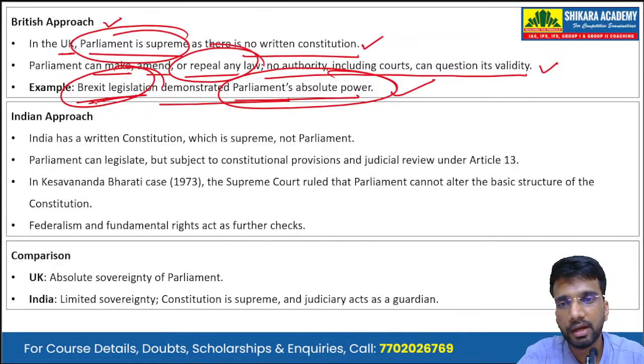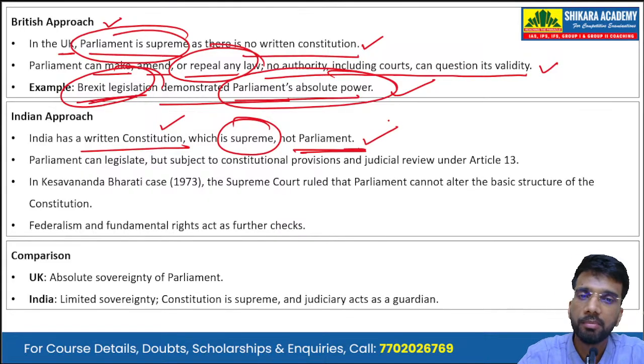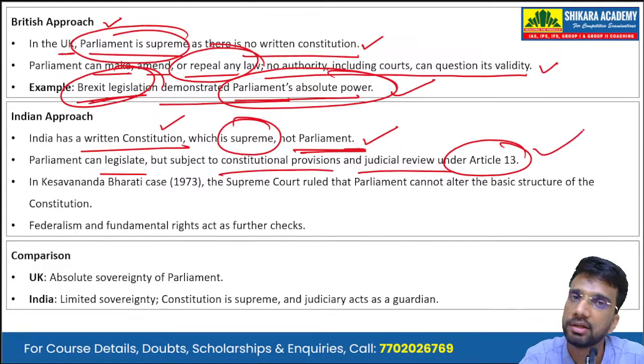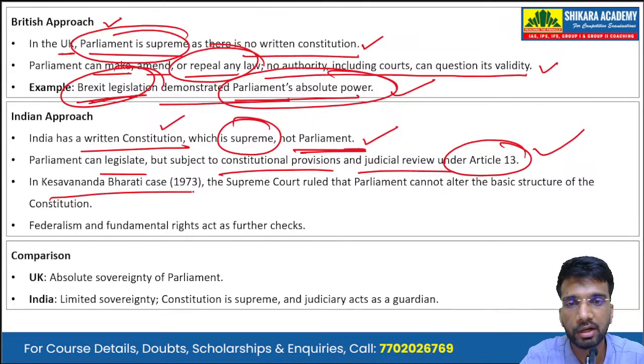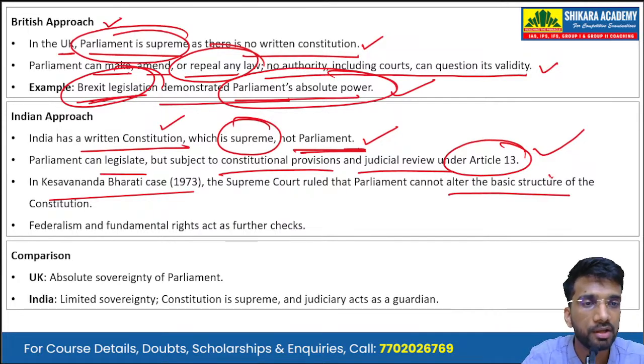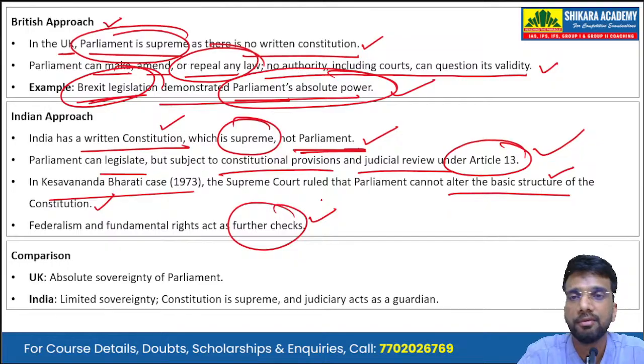In India, we have a written constitution which is supreme, not the Parliament. Parliament can legislate, but subject to constitutional provisions and judicial review under Article 13. Particularly in the Kesavananda Bharati case of 1973, the Supreme Court ruled that Parliament cannot alter the basic structure of the Constitution. Federalism and fundamental rights are further checks on the Indian Parliament.